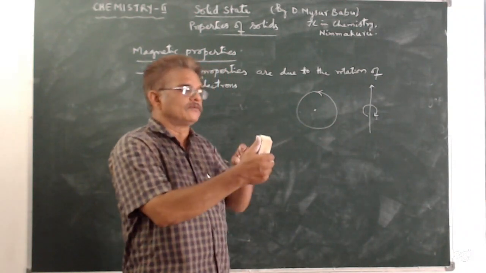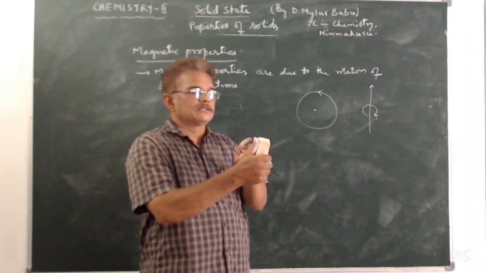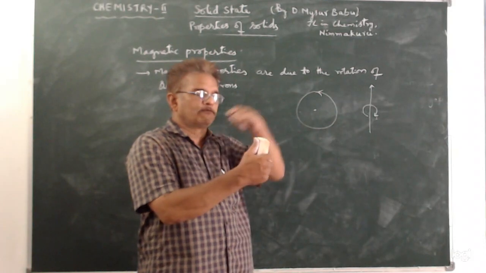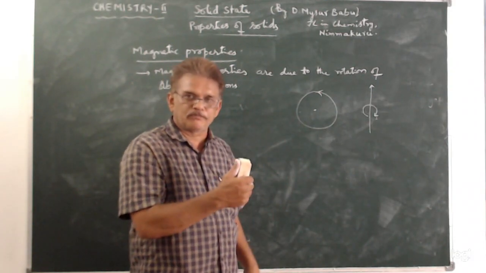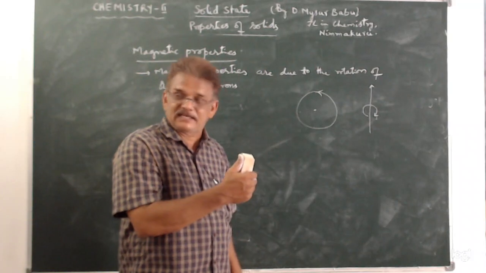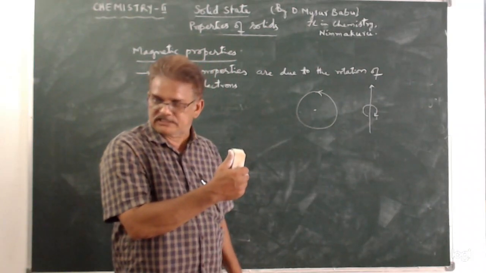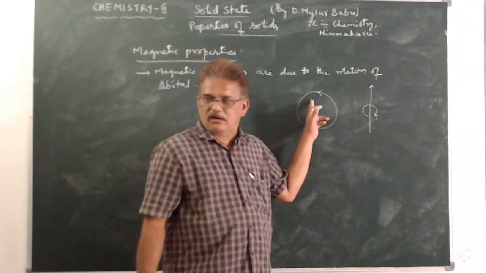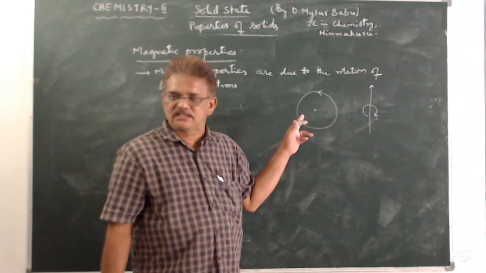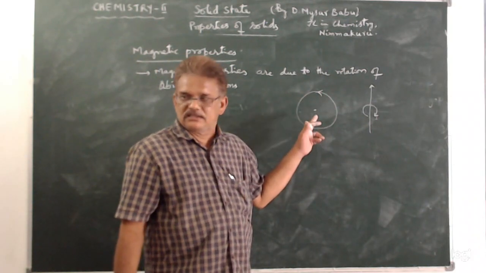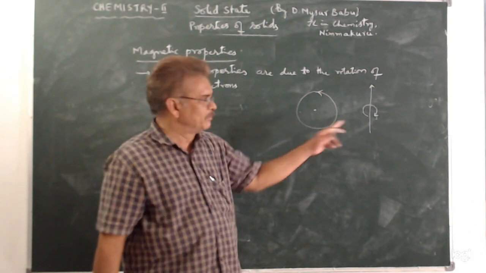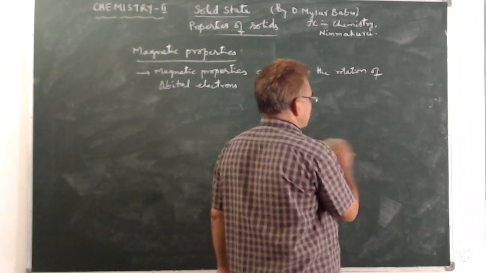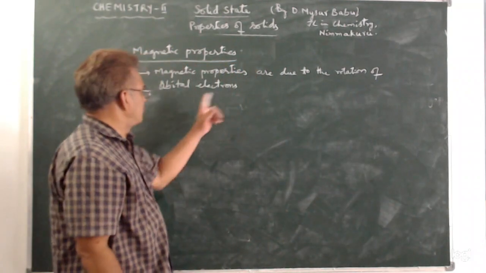If we hold the linear conductor such that the thumb represents the direction of flow of current, then the other four fingers give the direction of magnetic lines of force. So if the rotation of an electron can be taken as a current carrying conductor, then a magnetic field is produced. Similarly here, the magnetic field is produced due to revolution of electrons and due to spin of electrons.